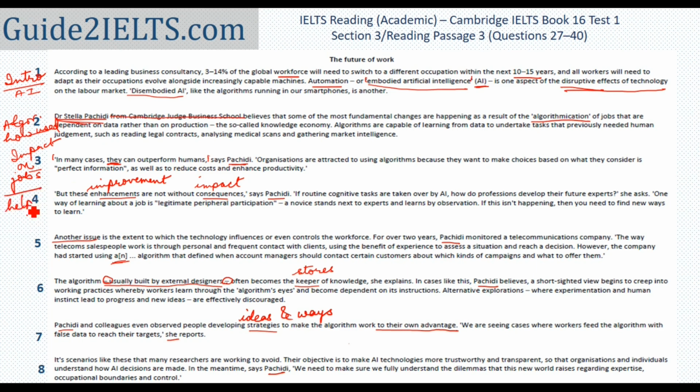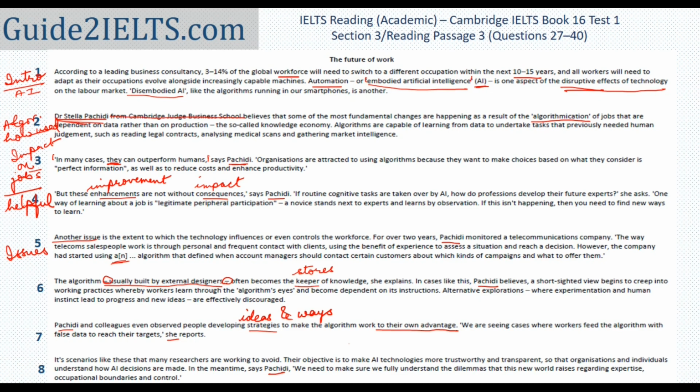The 8th paragraph now. It's scenarios like these that many researchers are working to avoid. So in the last paragraph, we had read that people are using algorithms to their benefit. This could mean that researchers are trying to find ways so that users are not able to use the algorithms to their advantage. I can't be sure though, but in this step, I just read small parts of each paragraph, try to use a little imagination, but do not go into the details of anything because that is not the purpose of this step. This step is only to get an idea of what the passage is about.